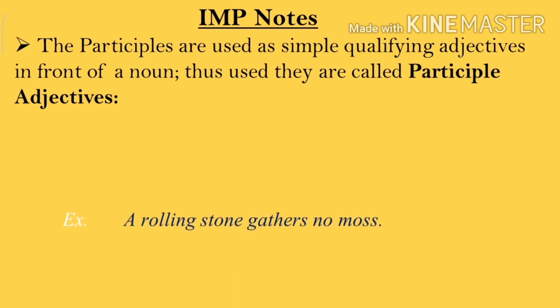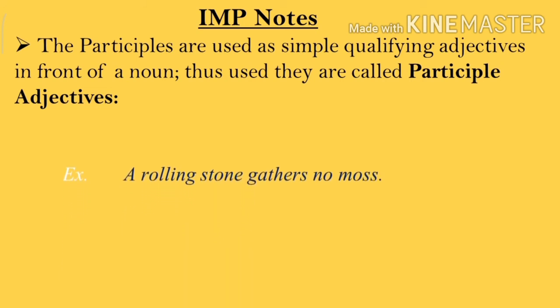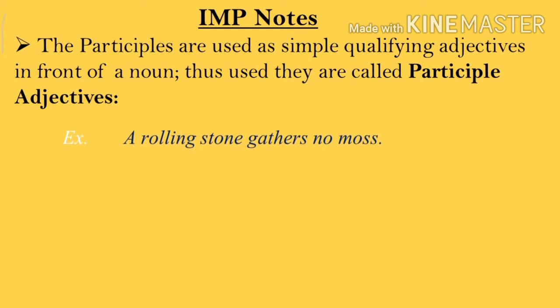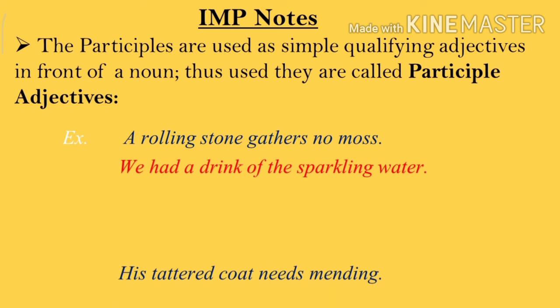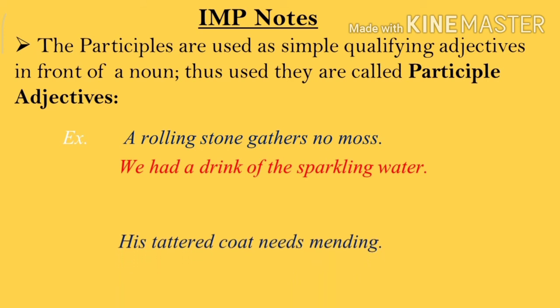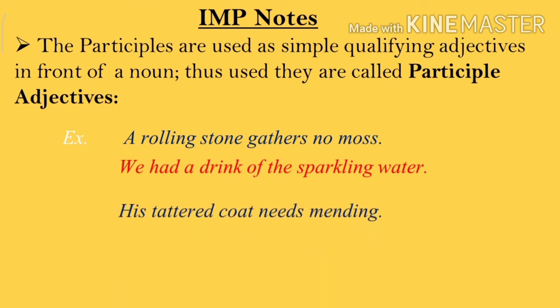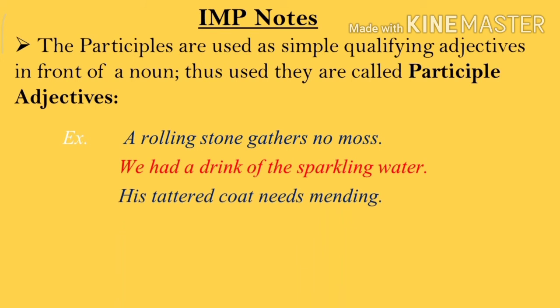A participle is used as a simple qualifying adjective in front of a noun. Thus used, they are called participle adjectives. For example, a rolling stone gathers no moss. We had a drink of the sparkling water. His tattered coat needs mending. The creaking door awakened the dog.